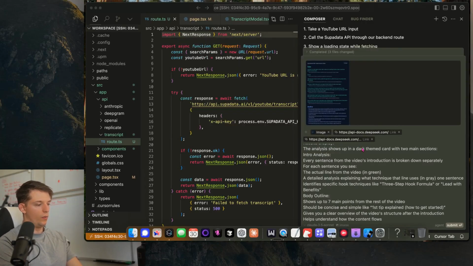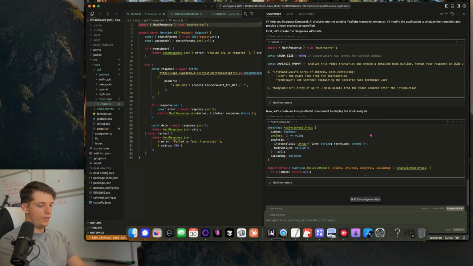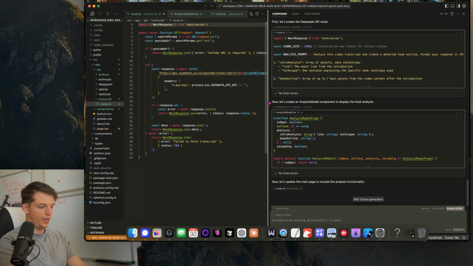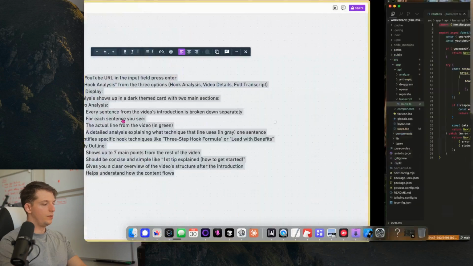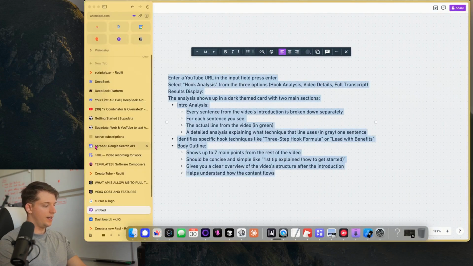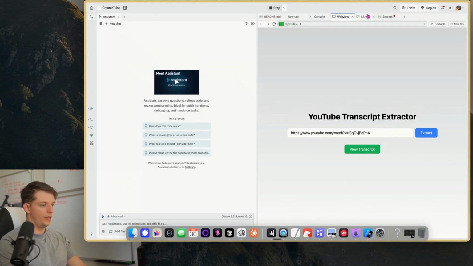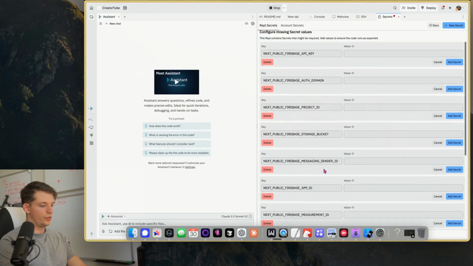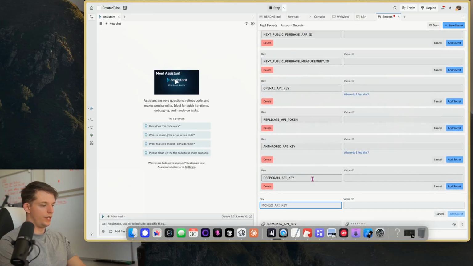And we're going to run that. And so what we're going to do here is, let's run this. And now the agent is just kind of going to work here. Oh, and what we need to do is put the Deepseek API token into the secrets folder here. So if we scroll up to new secret, and we're just going to call this Deepseek API key, and we'll paste it right here.